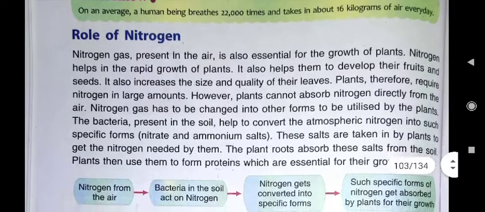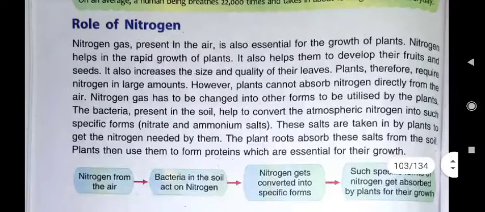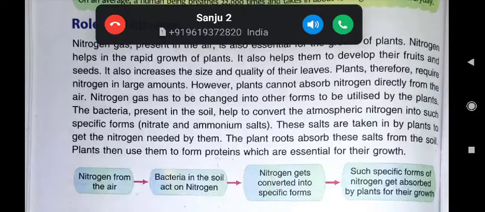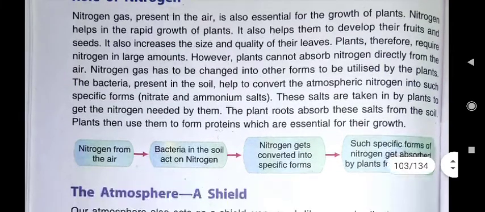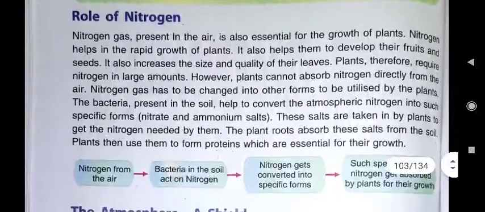Now, the nitrogen gas is also very important for us. It doesn't affect us directly, but it is important for plants, and we all, the human beings or animals, are dependent on plants for our survival. So here nitrogen gas is present for the growth of plants.